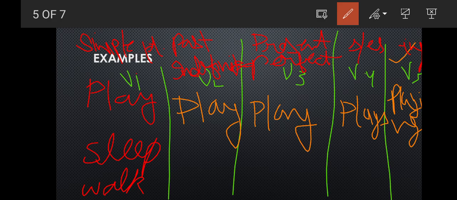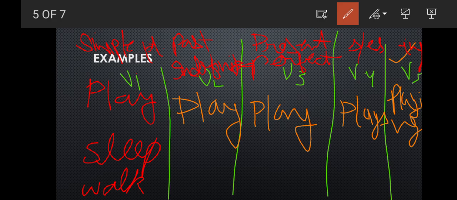Okay, the best pronunciation for this word is gerund. That is verb plus ing, isn't it?